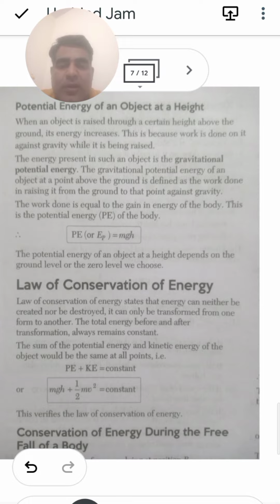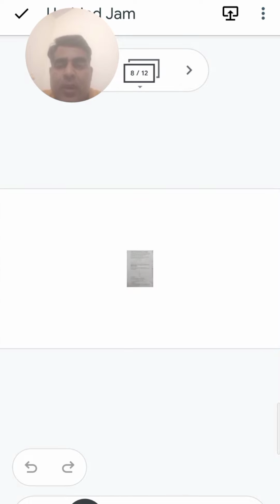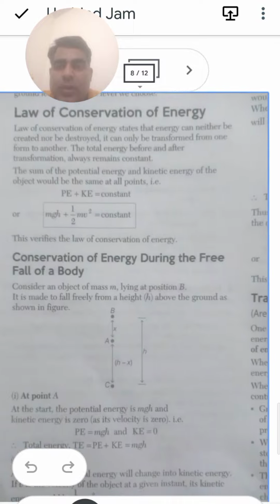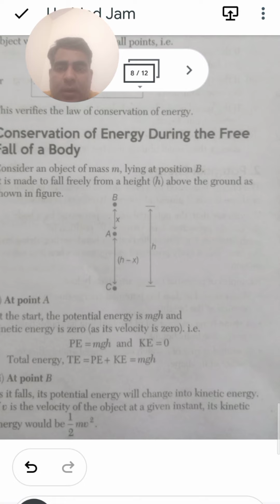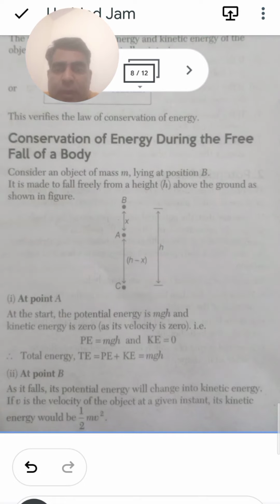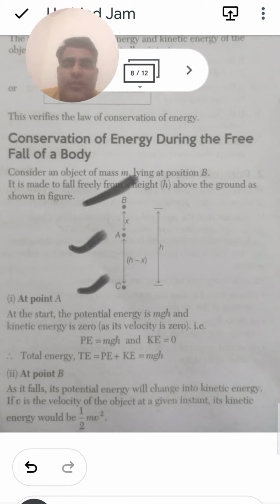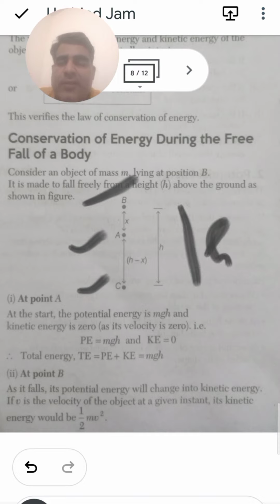Now, conservation of energy during the fall of a body. If an object is falling, how does it work? Dear student, a very simple thing, there are 3 points: point A, point B and point C. Consider an object of mass m which is lying at point A. It is made to fall freely from a height h. At this particular point A, there will be kinetic energy and potential energy.